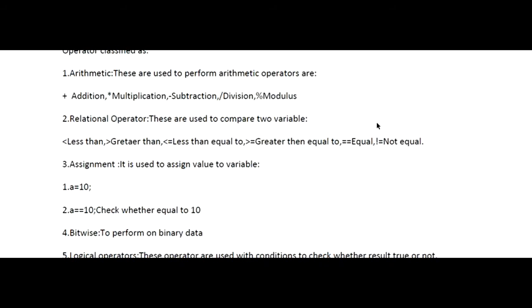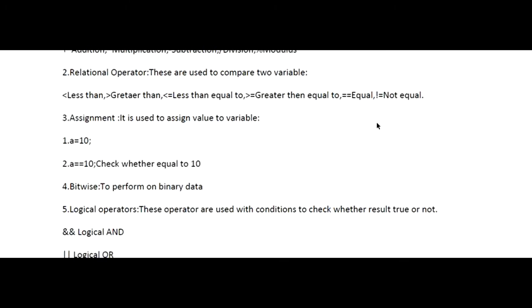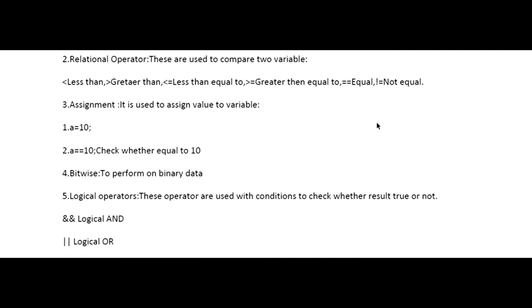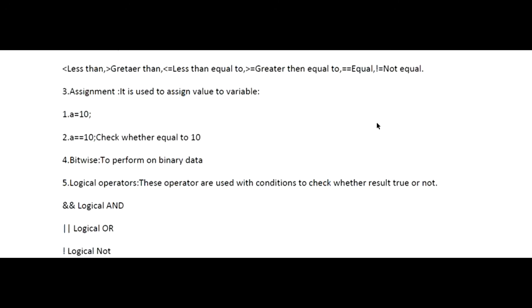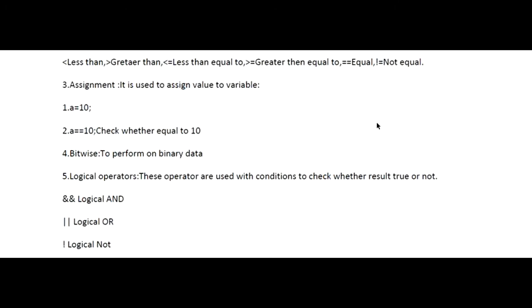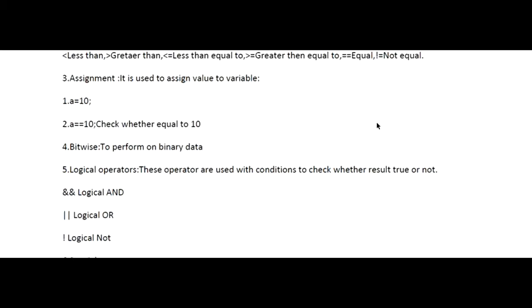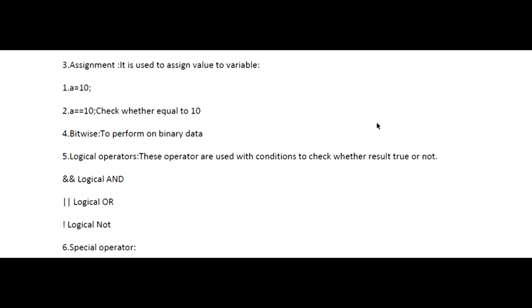The second kind of operator is the relational operator. The relational operator is used to compare two variables, whether greater than, less than, greater than or equal to, or not equal to. This is the purpose of relational operators. After that we define the assignment operator, which involves three kinds. First, a simple assignment, that is assigning a value. Then multiple assignment, like giving two variables the same value. Then the comparison, which checks whether the value is equal to that particular number, meaning double equals to. This is the way we talk about the assignment operator.